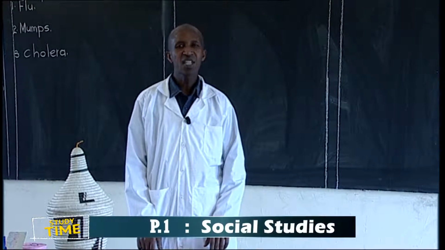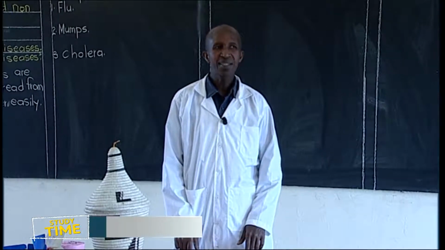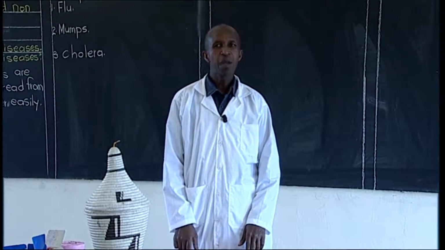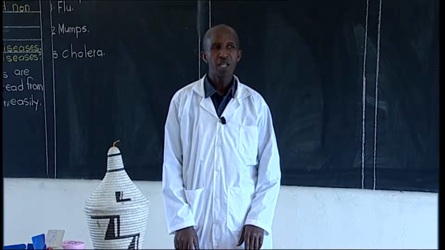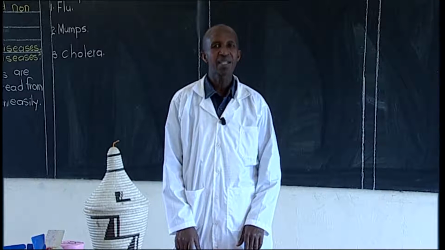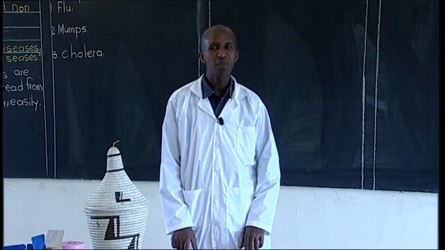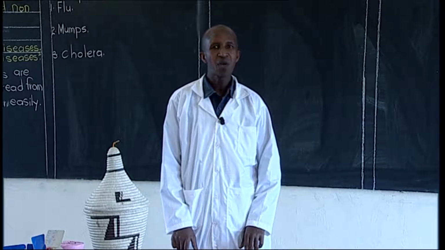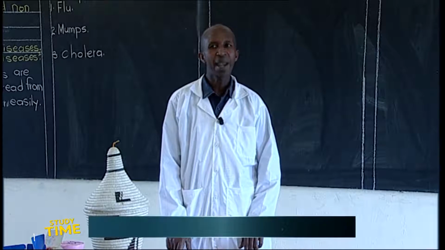This disease is very dangerous. It spreads very easily, more so in places where there is no good hygiene. If there is dirt in a certain place, then one can catch that disease very easily. That's why we look at it as infectious, because it can spread from one area to another and from one person to another.